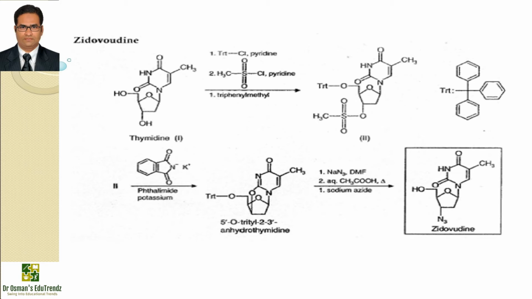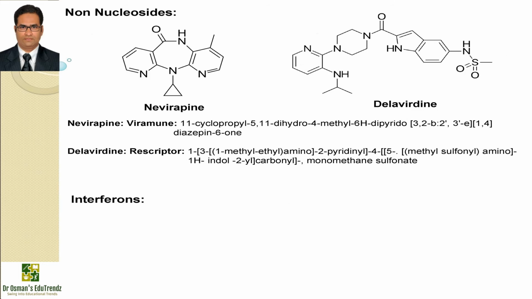Zidovudine is synthesized by taking thymidine in presence of triphenylmethyl chloride and pyridine to give the intermediate. This intermediate in presence of potassium tert-butoxide gives 5'-O-trityl-2,3-anhydrothymidine. This in presence of sodium nitrite, dimethylformamide, aqueous acetic acid and sodium azide will give zidovudine as the final product. Now we have the other drugs, that is non-nucleoside drugs, and the example is nevirapine.